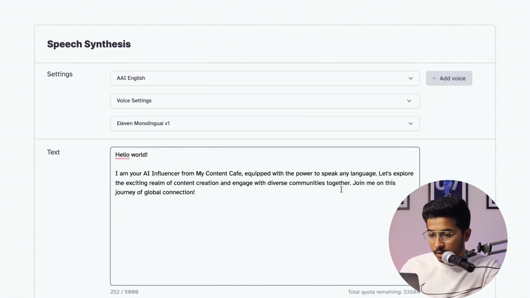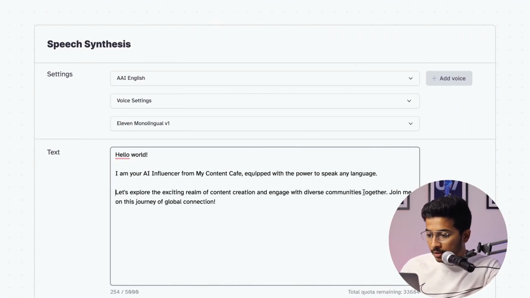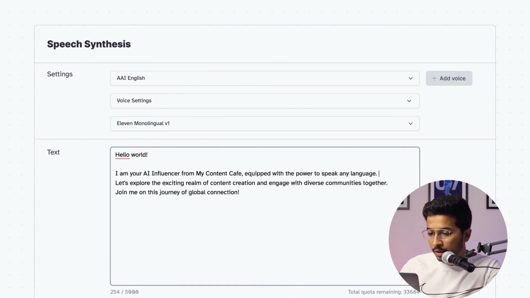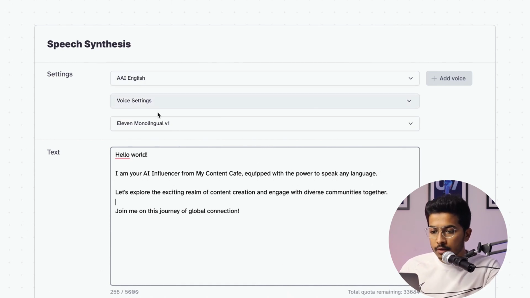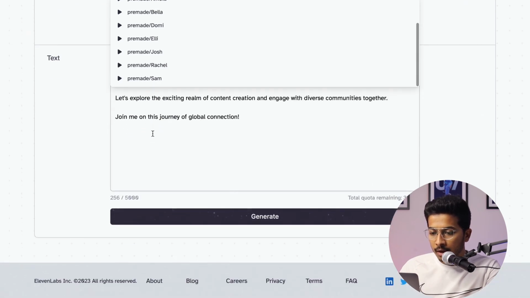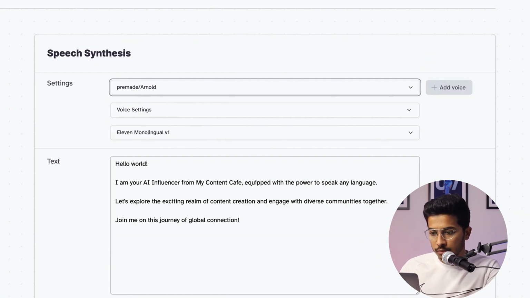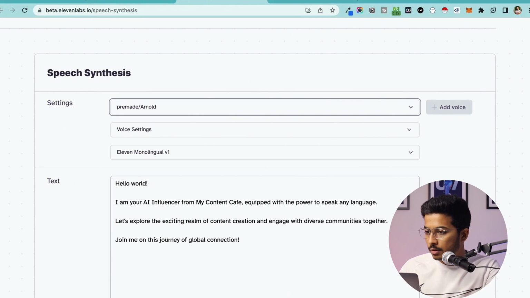But now I'm taking help of their pre-existing voices. So to speed up the process, I am just arranging the script a little so the AI will understand how exactly to speak. Fine. All right. So we have it. I'm taking Arnold. Let's see how it speaks. They also have 2 versions of it, so you can use whatever you want as per your preference. I'll just hit generate and it will generate the voice for you. It's generating.